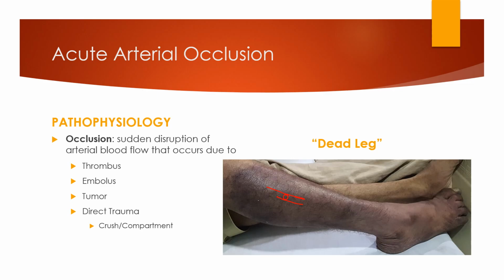A tumor, right, which is going to occupy space and can compress vessels, or direct injury like a crush or compartment type syndrome. These patients are going to present with what looks like, if it's affecting the leg, a dead leg. Why? Because the artery that delivers oxygen and nutrients is occluded. And so if you had no oxygen or nutrients being delivered to your body, it would kill you, right? Well, in this case, it's isolated to just the leg, so it looks like a dead leg, right?